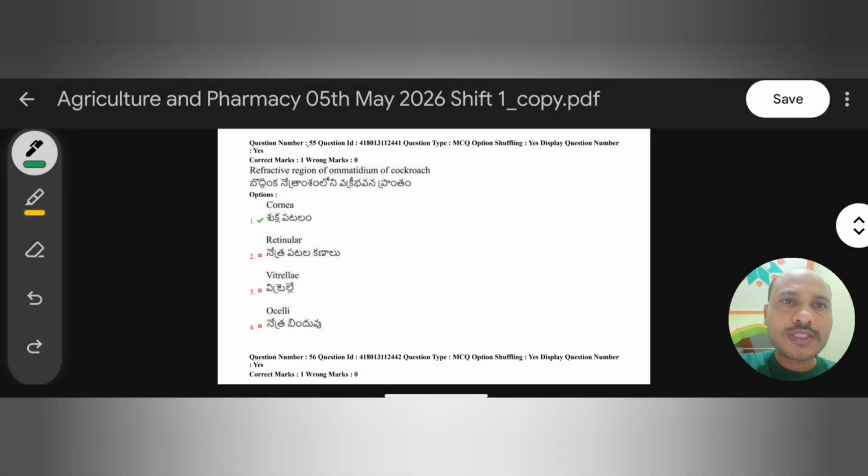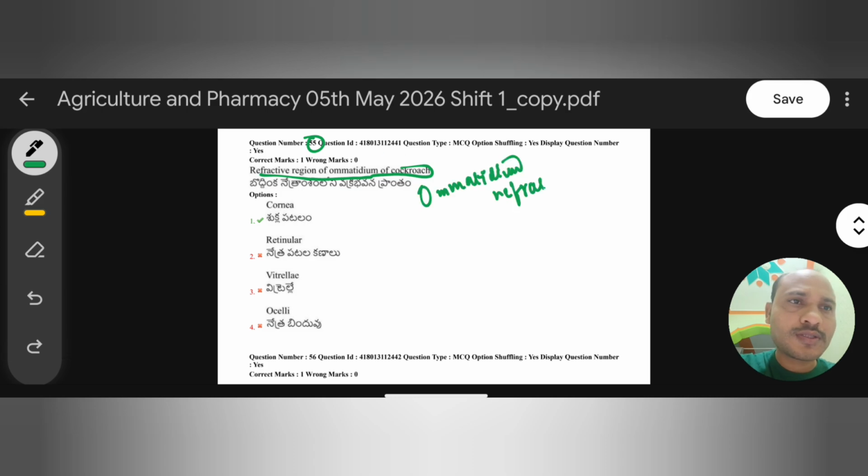So next one, question 55. Refractive region of ommatidium of cockroach. Which is the refractive region of the ommatidium of cockroach? We will discuss. Generally this refractive region of the ommatidium is a structure of the cornea. So we'll discuss.